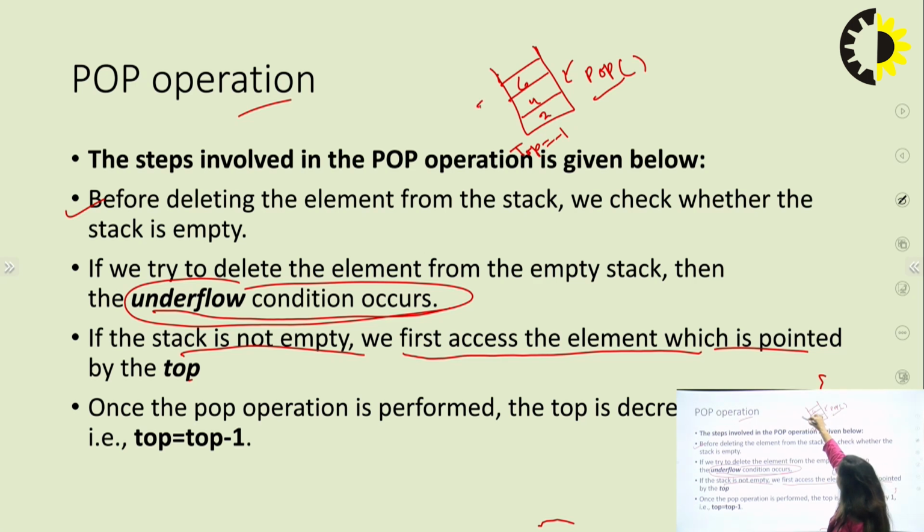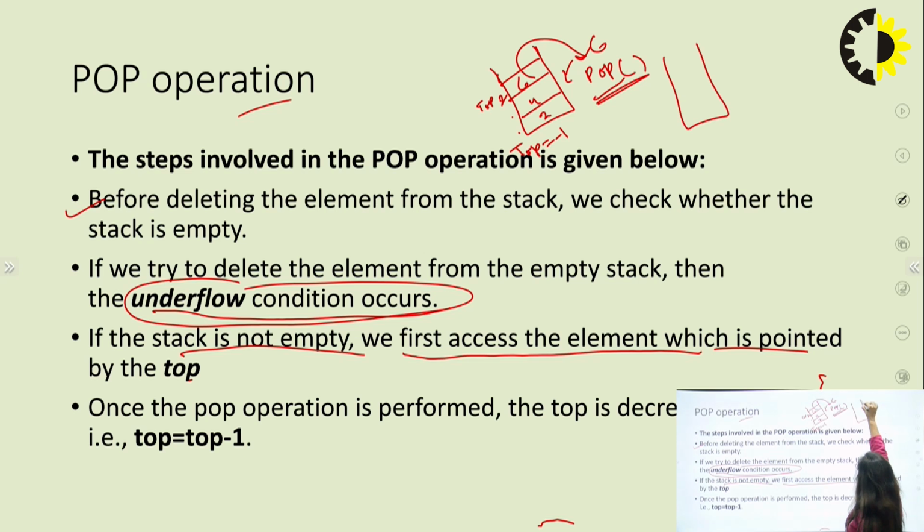Right now top indicates this element, this point. So when you apply this operation, the deleted element is 6. Now your stack has only these two numbers. Got it?